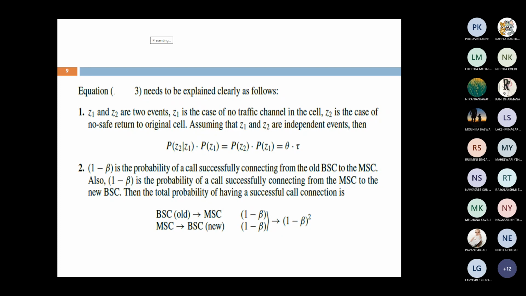A call connection takes place when handoff occurs from the old BSC to the MSC and from the MSC to the new BSC. Since these two conditions apply, it is automatically 1 minus beta whole square. That's why in the expression of the X value calculation we are using 1 minus beta whole square.